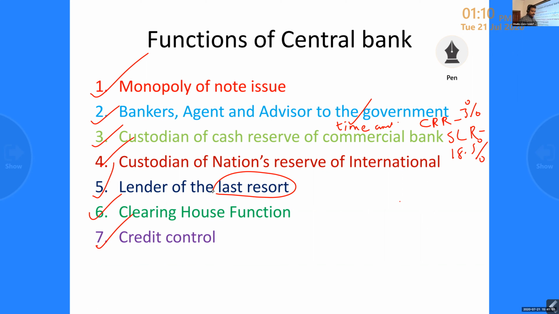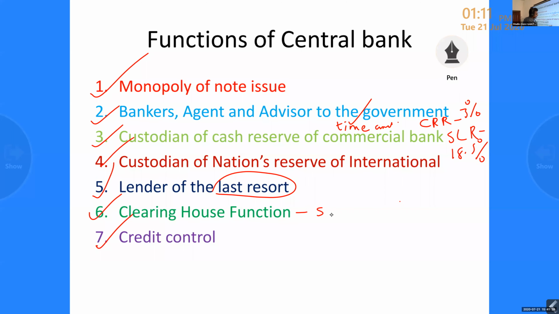Next one, clearing house function. We know that all commercial banks have an account with the central bank. All commercial banks, in the public sector, private sector, and foreign, have an account with the central bank. So clearing house means the central bank settles the mutual transactions of banks.